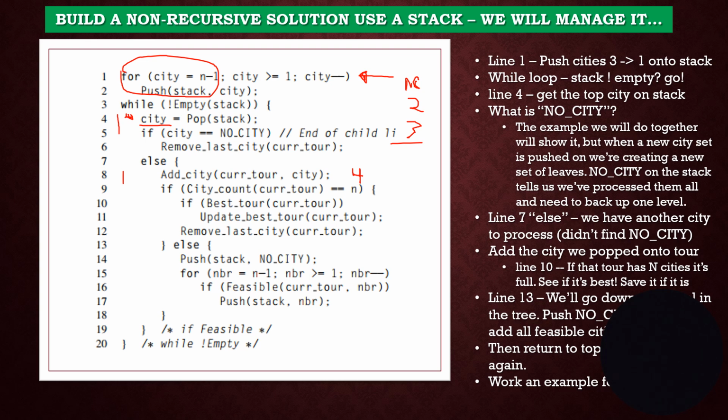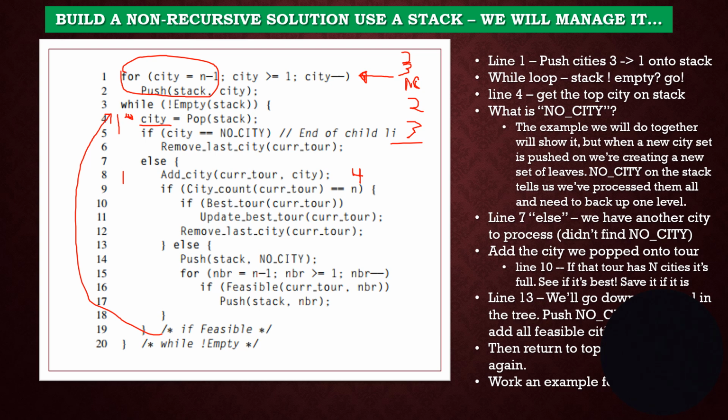I'm going to push the stack no city. I've got no city up here. Now I've got to say, is it feasible for me to push city 3 on here? I could, because it's feasible to add a 3 to that 1. So I put a 3 here, and then I ask, could I push a 2 on there? Yes, it's possible for me to push a 2 on there. Could I push a 1 on there? No, I'm already at 1. Could I push a 0 on there? We have assumed we started at 0, so I can't push a 0 on there. So now I push that on. Now I return back up here, and I say, while the city stack is not empty, pop that next city.